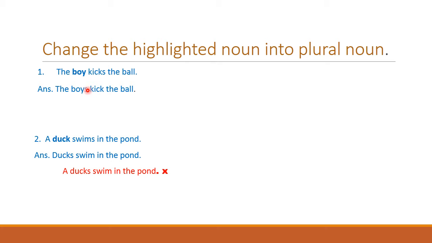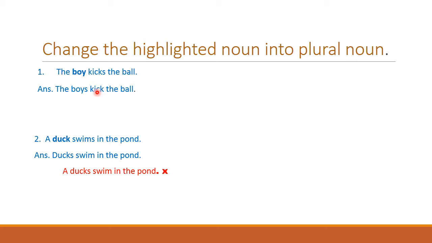It is because of subject-verb agreement, which is an important topic in English grammar. So, if the subject is singular, we make the verb singular by adding S. And if the subject is plural, we don't add S.